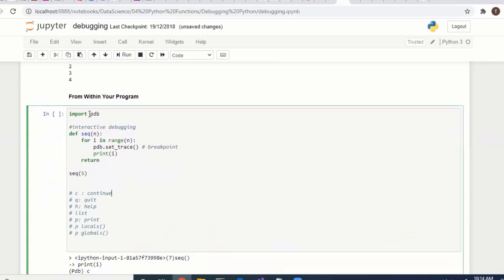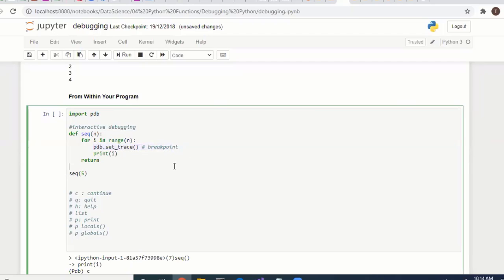How to debug? We have to import the Python debugger, pdb. And wherever you want to find the trace, you use pdb.set_trace, or breakpoint. In other development environments, like PyCharm, you can directly put a breakpoint. But here, you have to specify the breakpoint like this. The execution will stop here.